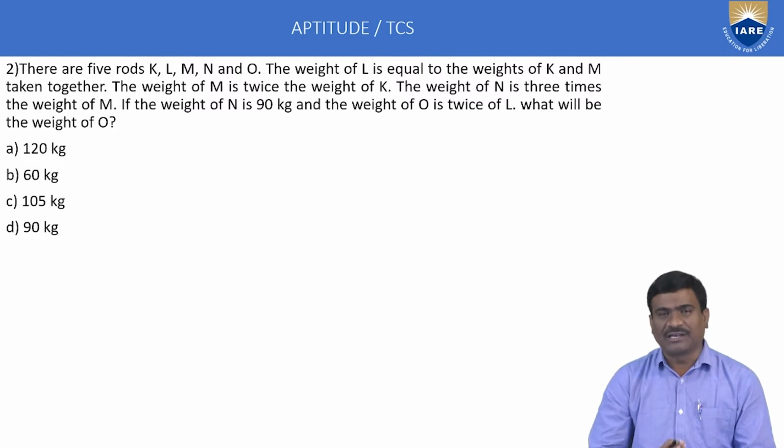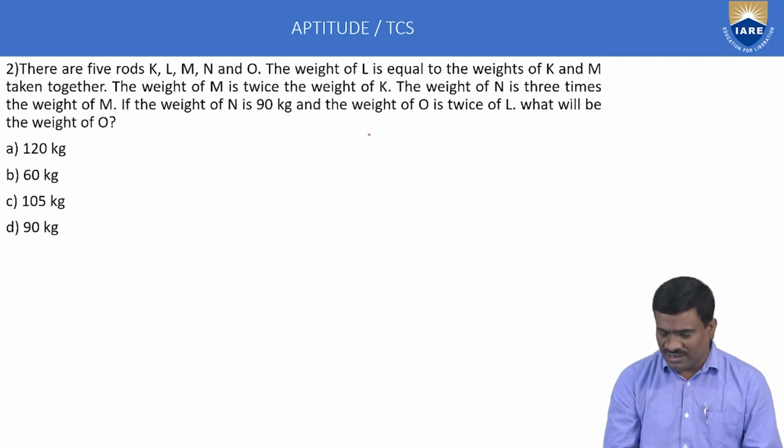Right, first the theory: there are 5 rods K, L, M, N, O. The weight of L is equal to the weights of K and M taken together. Equation-wise, the first equation: L is equal to K plus M. This is called equation number 1.